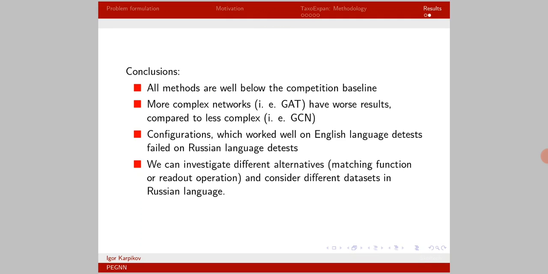Namely, we can consider different readout operations and or matching functions, as the article suggests. In this project, however, I used particular variants of the algorithm, which were proved to be the most efficient for certain English language datasets, which were used in the experiments for the article.